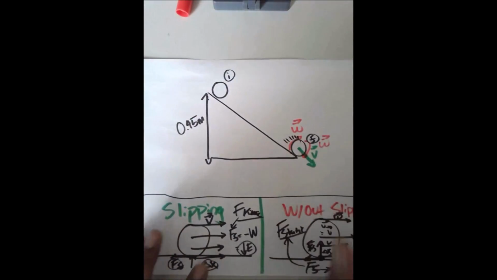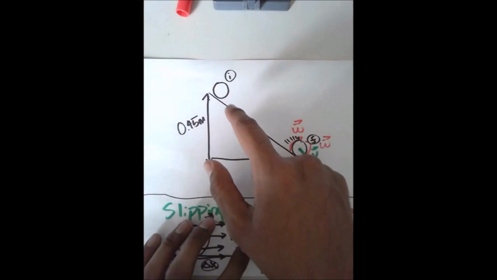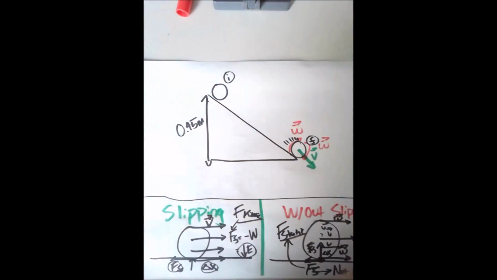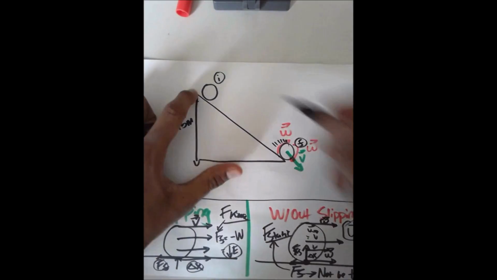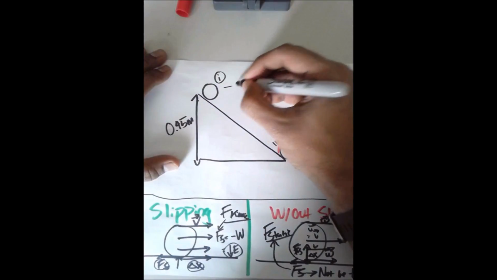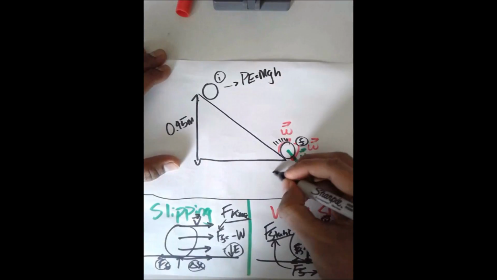All right, so in order to set this up, we already know that objects that have a lot of I, or a lot of inertia, are going to take a lot longer to go to the bottom. How do we know this? We proved this using conservation of energy. So at the top, what kind of energy does it have? It has potential, mgh. At the bottom, what does it have?